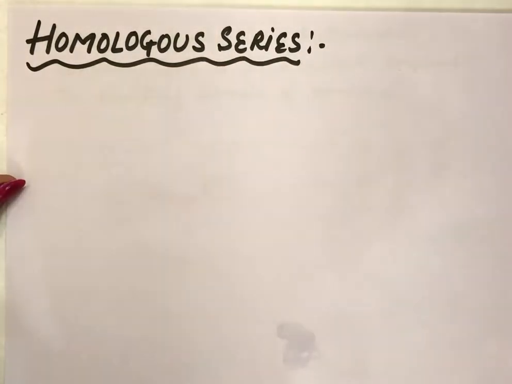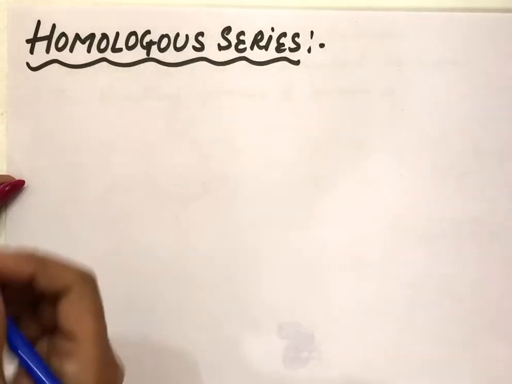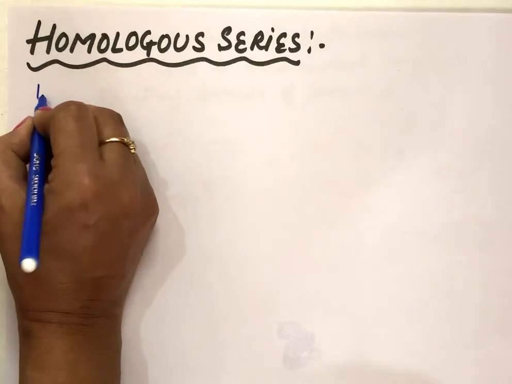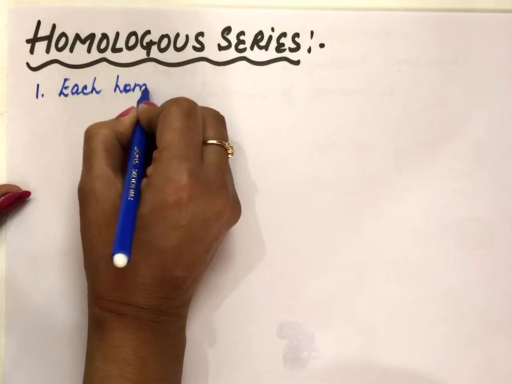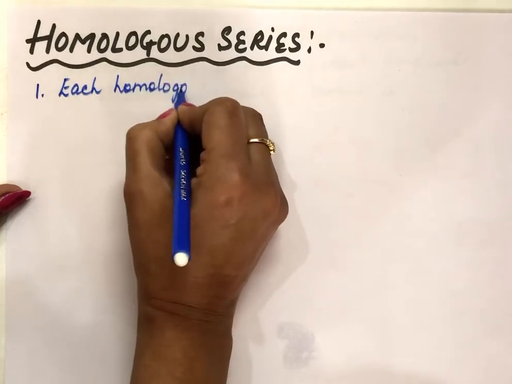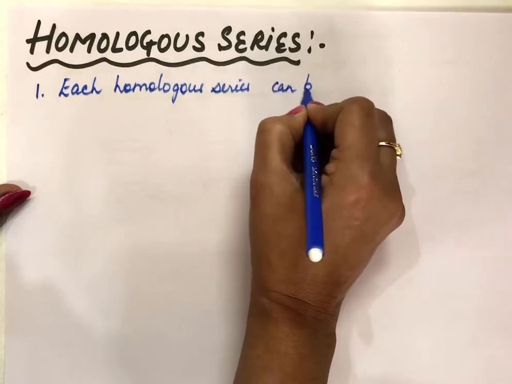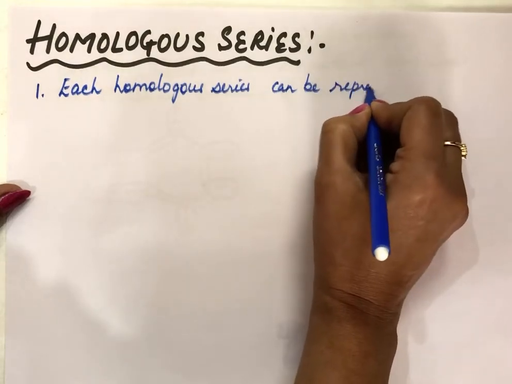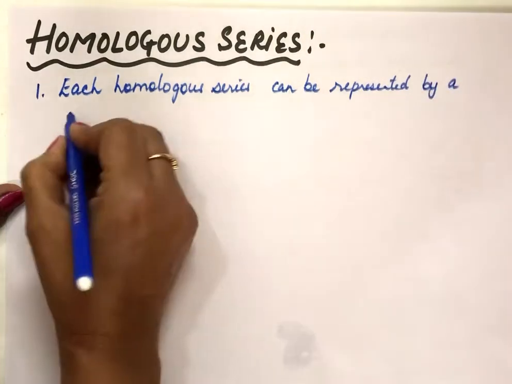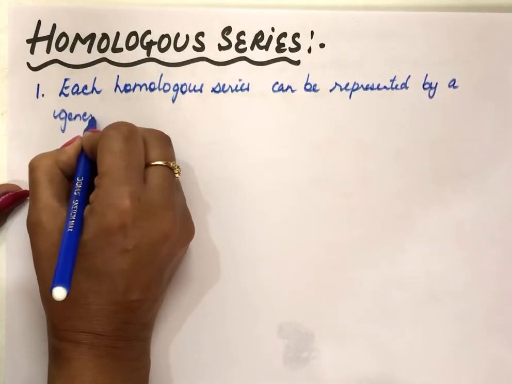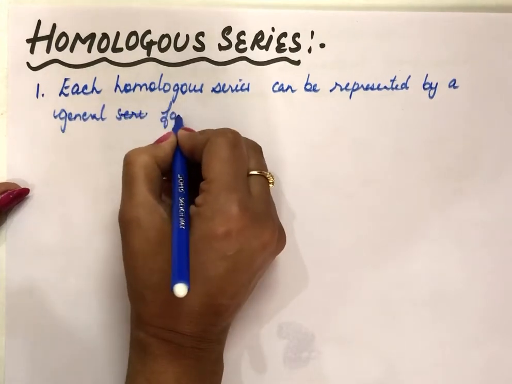So definition of homologous series will be the properties of homologous series only. So each homologous series can be represented by a general formula. Each homologous series is represented by one general formula only.